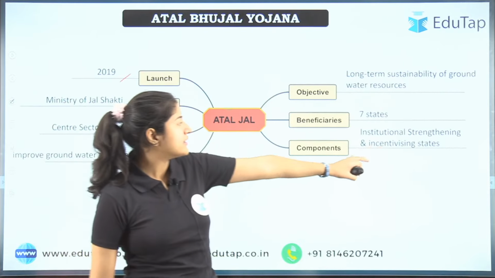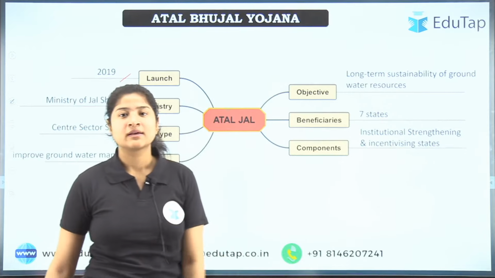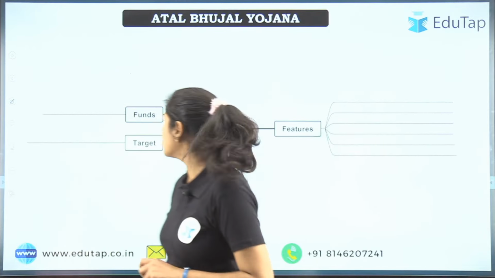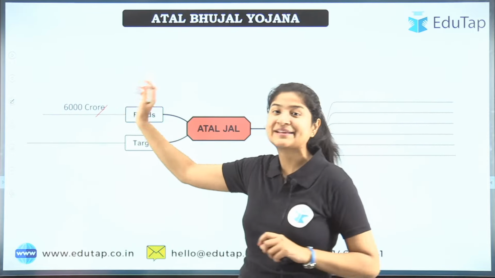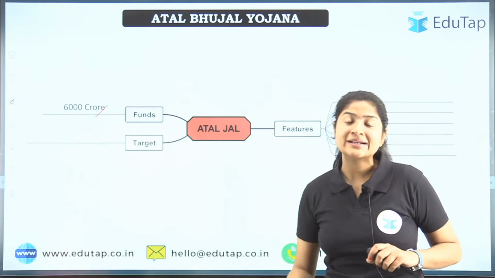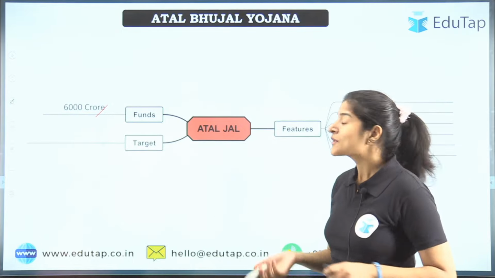And one was to incentivize states, right? Next is about the funds. So 6,000 crore has been allocated, 3,000 by the central government, and the rest 3,000 will be taken as a loan. We have taken the loan from the World Bank.